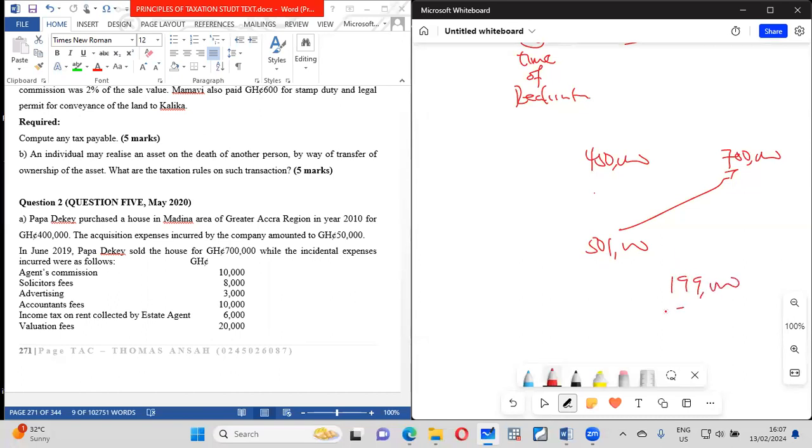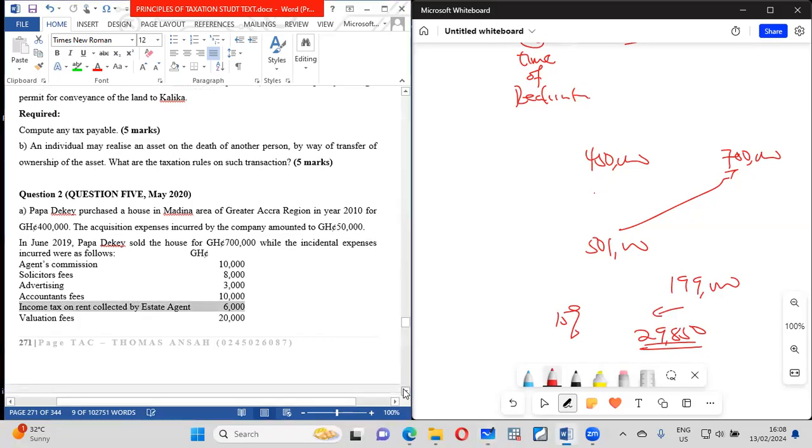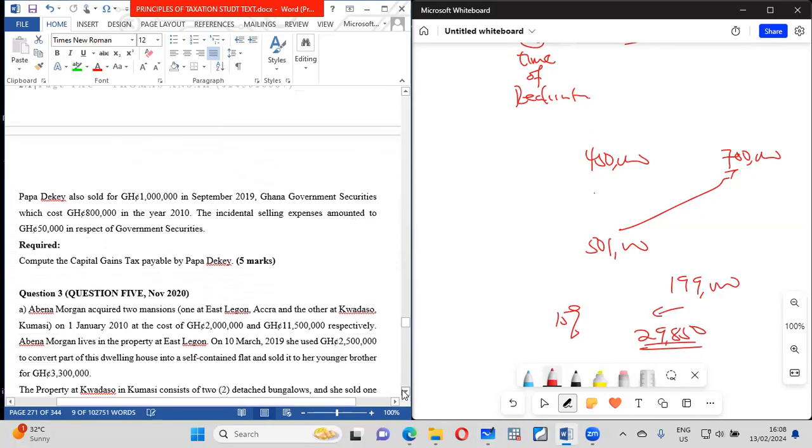That 199, you have a choice to tax it at 15%. If you are going to use that one, 15% will give you 29,850. So that will be the tax payable. So basically that is that. So take your time and go through almost all the past questions.